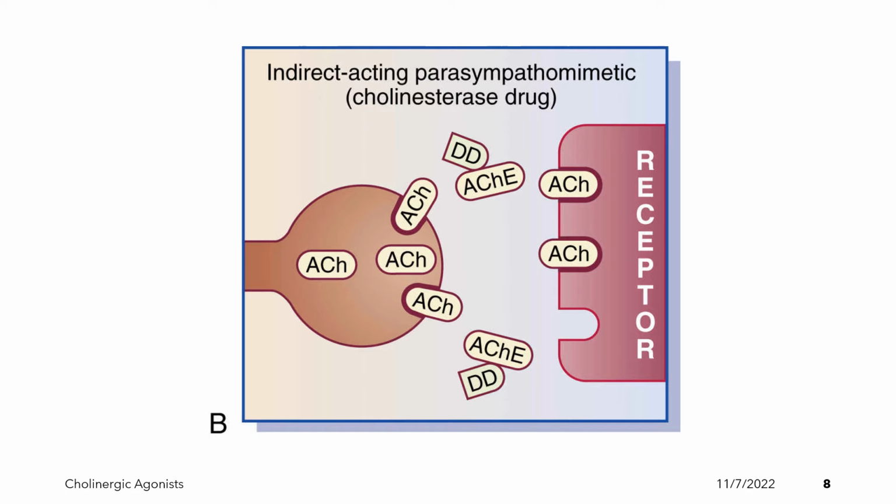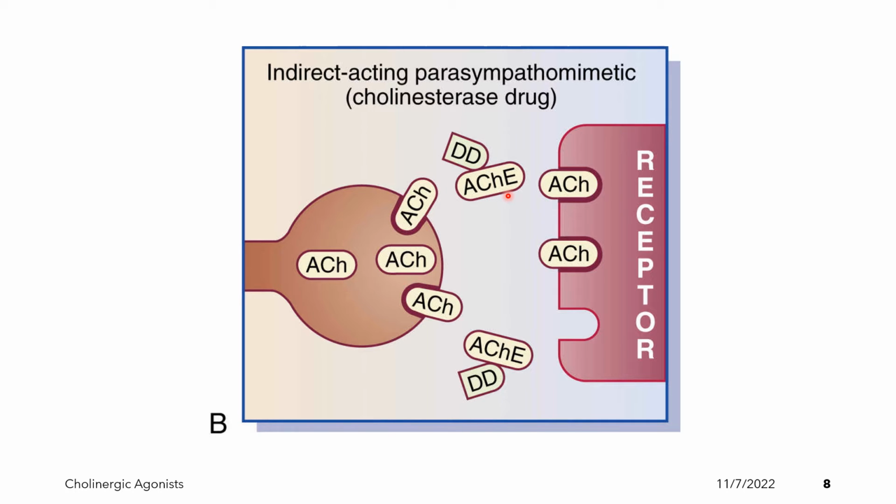This diagram shows the MOA of our indirect acting parasympathomimetic or the cholinesterase inhibitor drug or the ACHE inhibitor. Again, this is our axon terminal and this is our effector organ. We have the receptors that are present on our effector organ, and we have the enzyme present in the synaptic cleft, the ACHE or acetylcholinesterase.